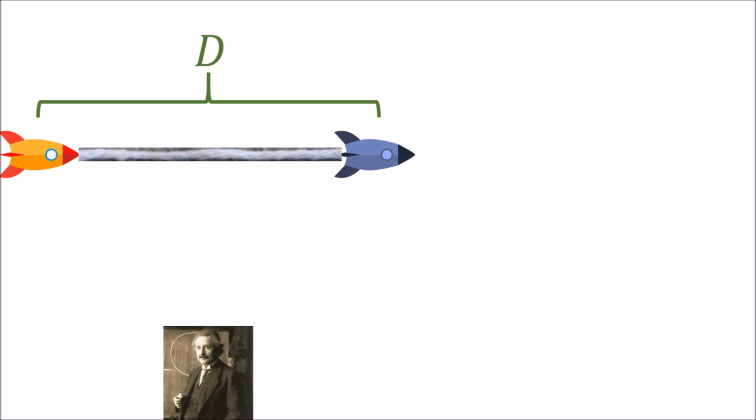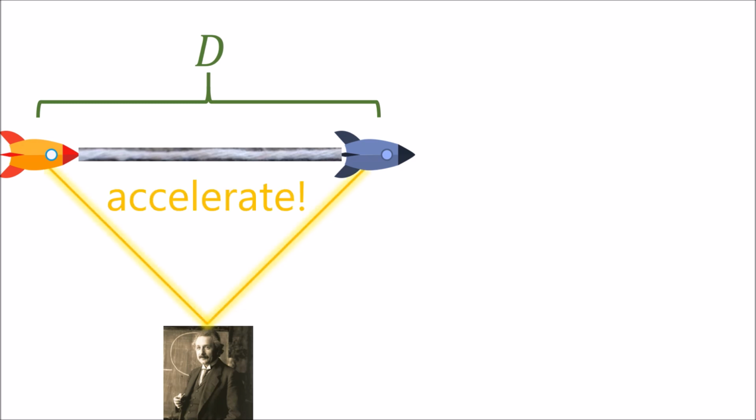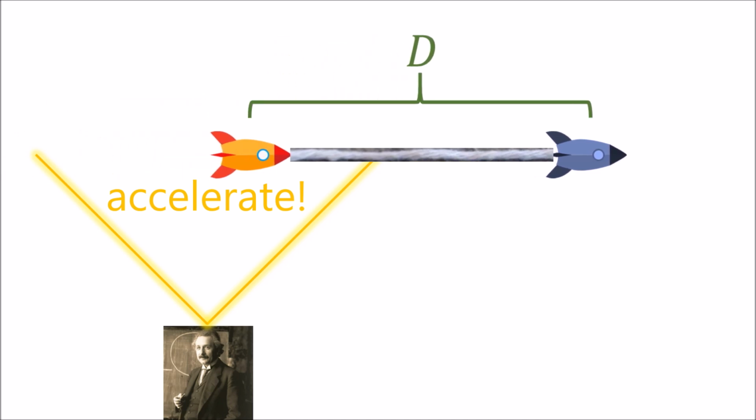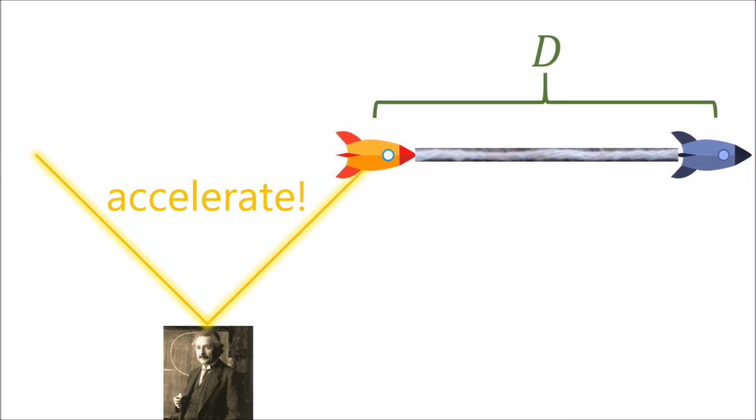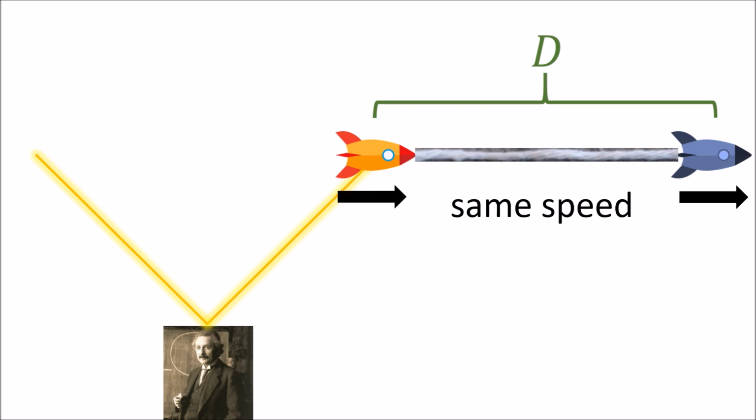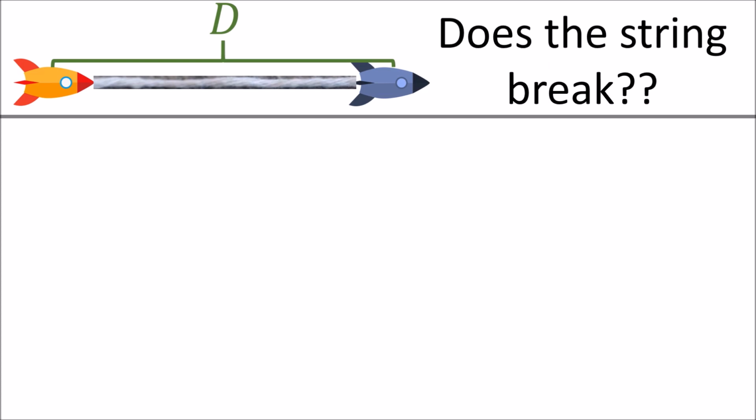Einstein is standing stationary halfway between the two spaceships, and sends a light signal to each one, which tells each ship to begin accelerating to the right. The spaceships will both accelerate in the same manner, so that they are always traveling at the same velocity according to Einstein, and the distance d between the ships never changes according to Einstein. The question is, does the string between the ships break?